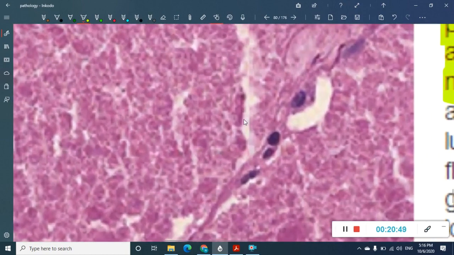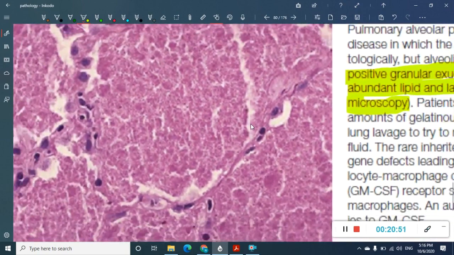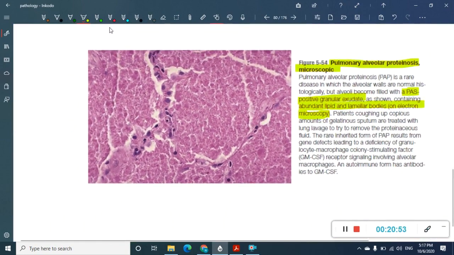All these are actually alveoli. What should they have? They should have air in them, right? Alveoli should look something like this, with air filled cavities. But here, there are no alveoli as such. This is lung, but does it actually look like lung? This is one alveolus, but there is still some exudate inside. Even here there is one alveolus. All these are alveoli, okay? But you can see lots of exudate inside. So this is pulmonary alveolar proteinosis.